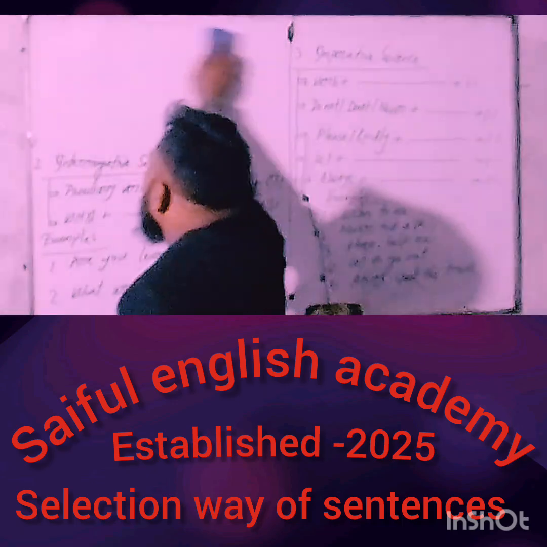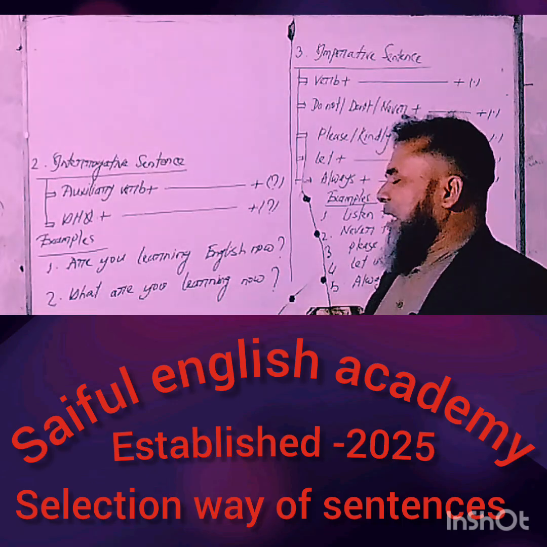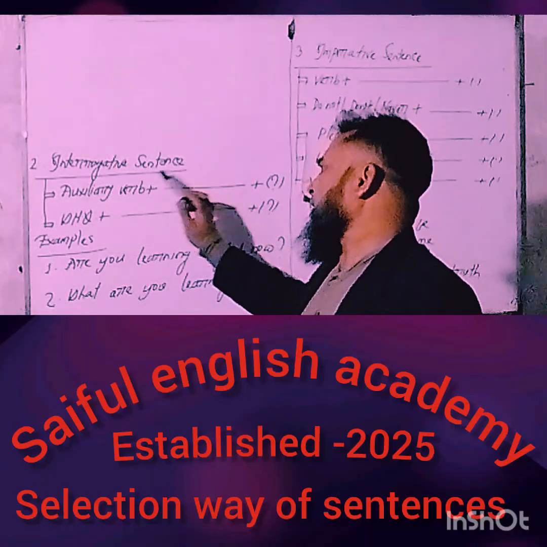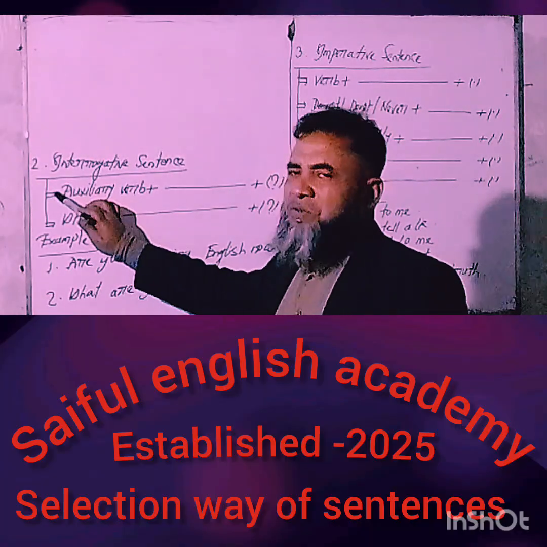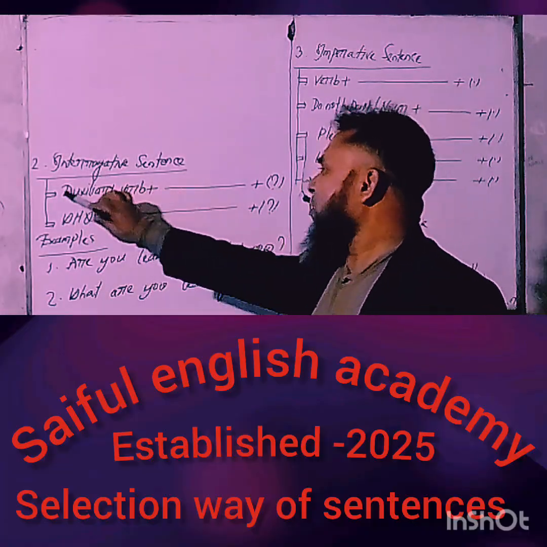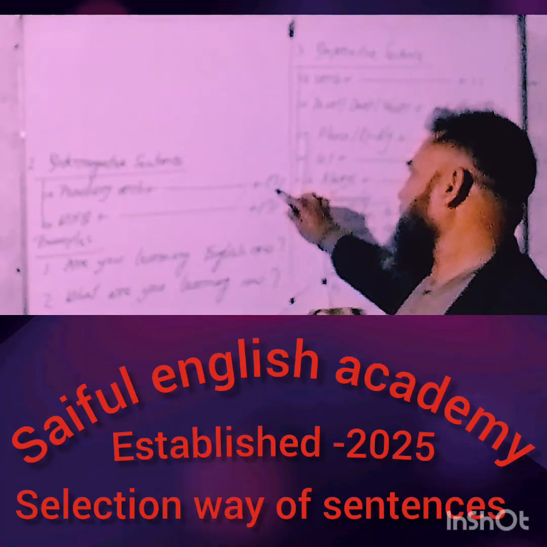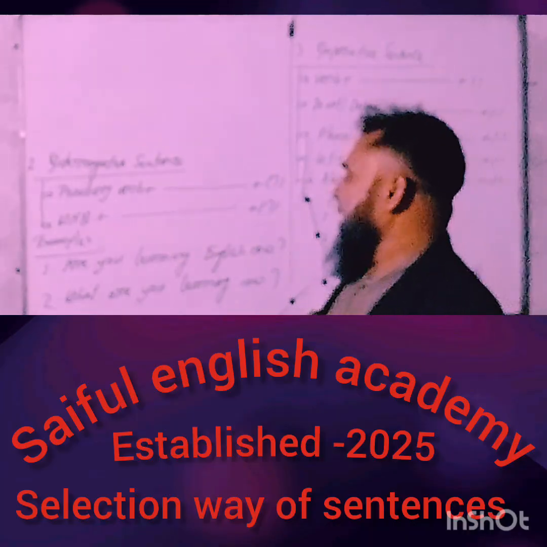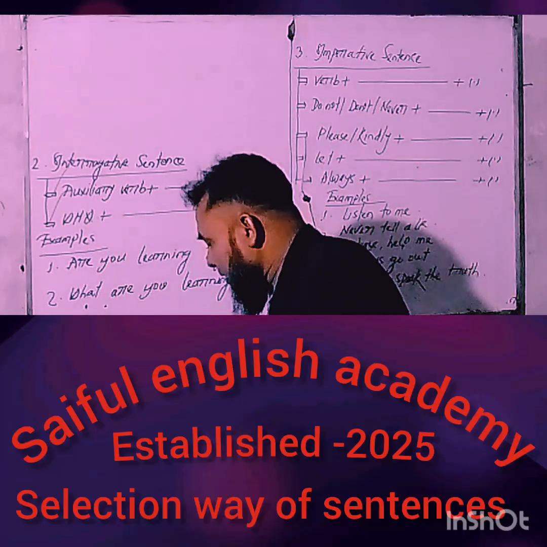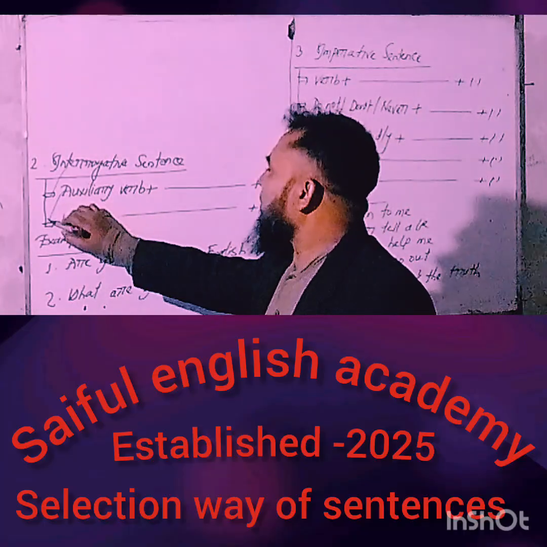My dear learners, now I'm going to discuss the interrogative sentence. You'll have to mind that we can identify an interrogative sentence in two ways. Number one, starting word auxiliary verb and finally ended with the note of question mark. Number two, starting word WH question and finally ended with the note of question mark.